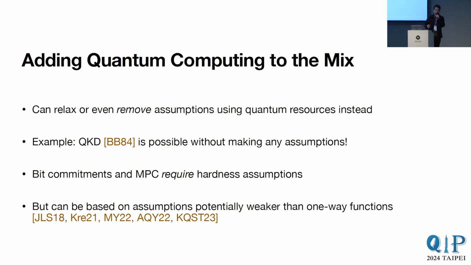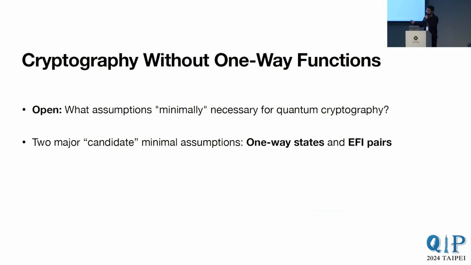Now, once we add quantum computing to the mix, the situation is a bit different, because using quantum resources, we can relax or even remove some assumptions. The most famous example of this is quantum key distribution, which is possible information theoretically without the need for any computational assumptions at all. However, the case of QKD is more of an exception than the norm, because several central and important cryptographic primitives like bit commitments and multi-party computation do require some kind of computational hardness assumption. However, there's a recent line of work that shows that those hardness assumptions can potentially be weaker than one-way function.